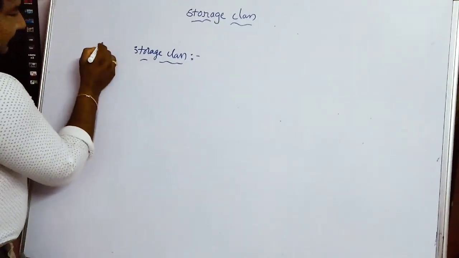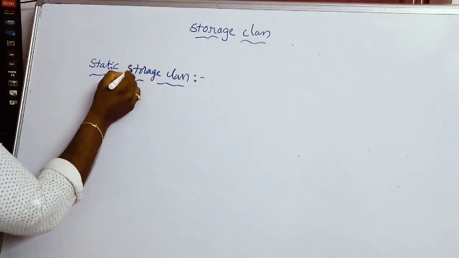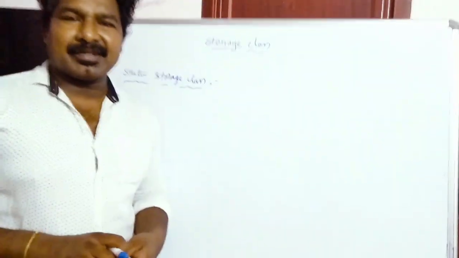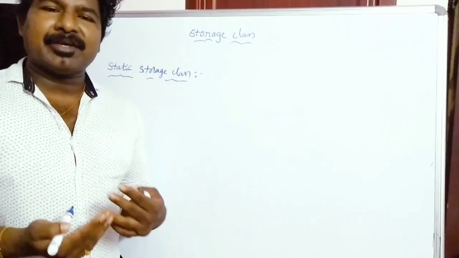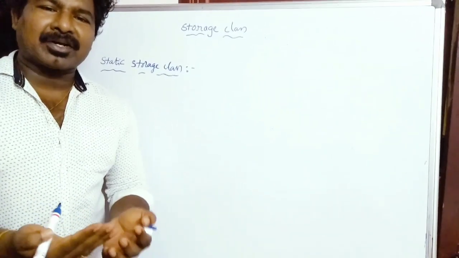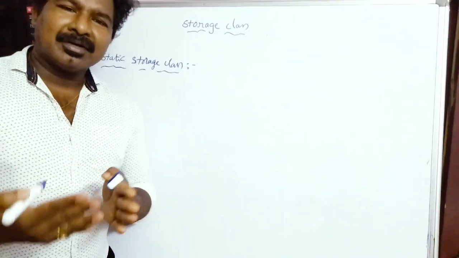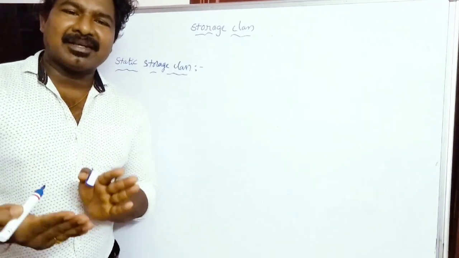So the third kind of storage class is the static storage class. This is another special storage class, friends. Basically we use this storage class whenever we want to keep the value of the variable. If you are coming out of the function, and still want to keep your variable value as the previous value unchanged, you will declare it as a static storage class.